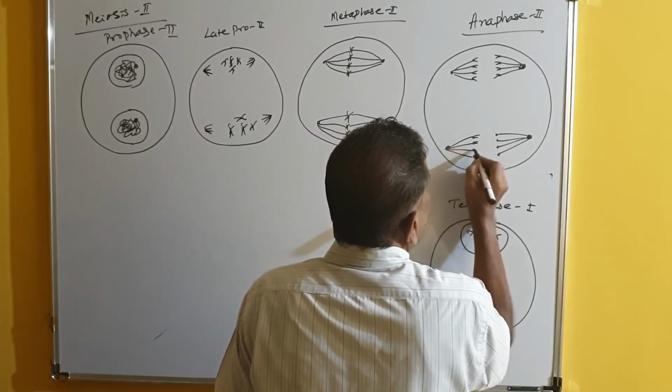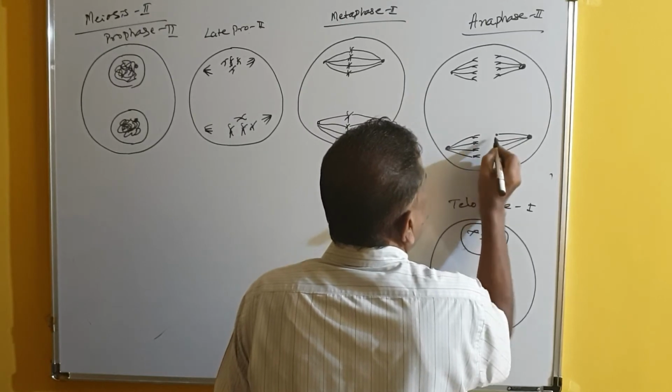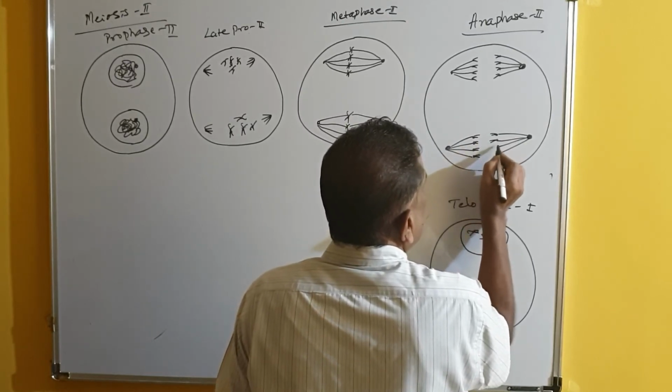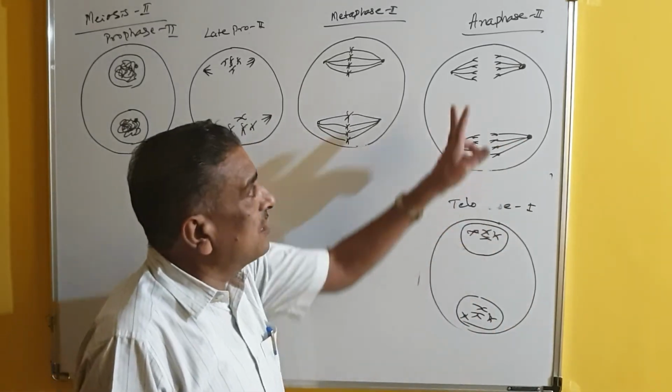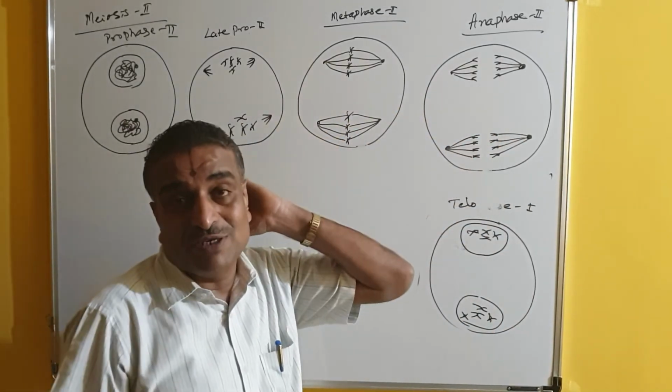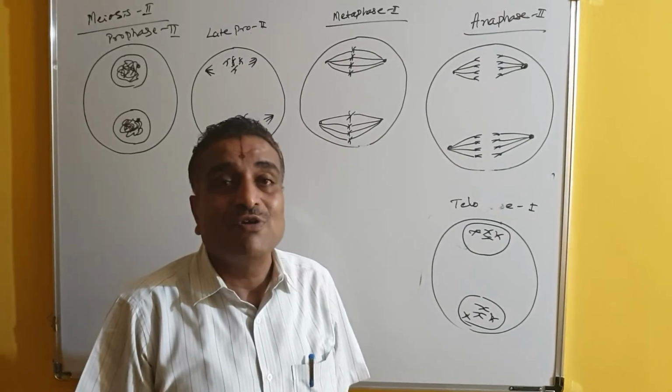But now, what is the difference between anaphase 1 and anaphase 2? In anaphase 1, only one pair of chromatids are moving towards opposite poles, but here 4 pairs are moving towards opposite poles. That is the most important thing we have to remember.